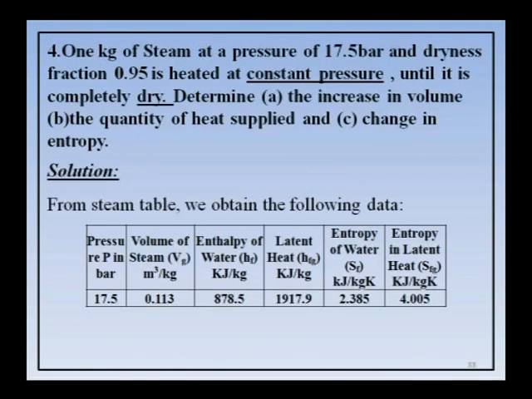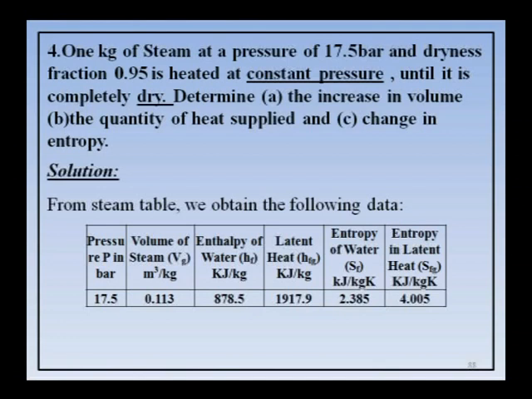Okay, we will start from here. See, first problem on constant pressure process. 1 kg of steam at a pressure of 17.5 bar and dryness fraction of 0.95 is heated at a constant pressure until it is completely dry.